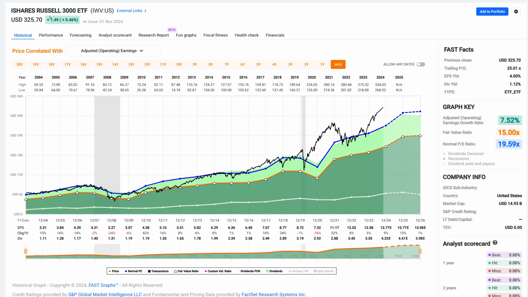When I look at the Russell 3000, I've got a very similar growth rate, but here we've got significantly more constituents in here. Once again, the blue line here is 19.59, just slightly higher than the S&P. But again, you see the same characteristics: a lot of the time it trades between this 15 to 20, we'll call it 20 multiple, which is the blue line.